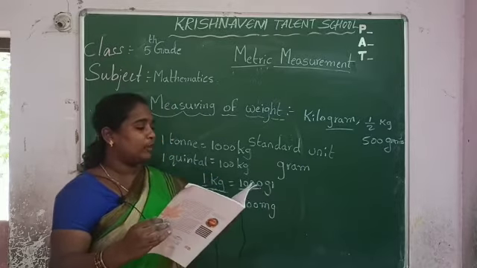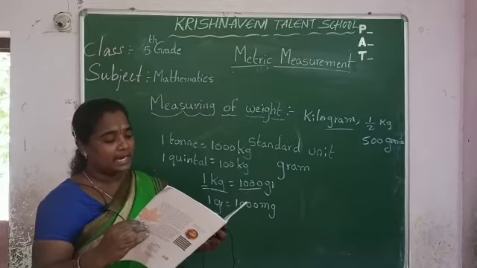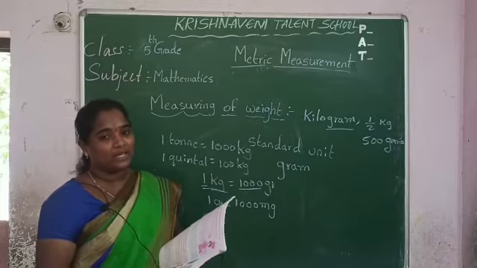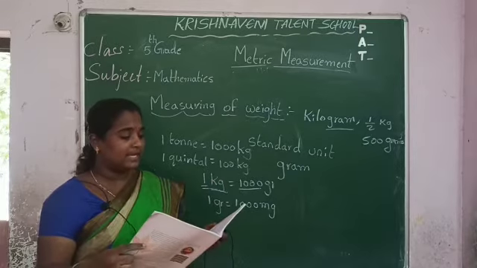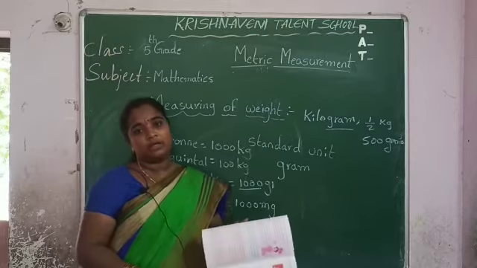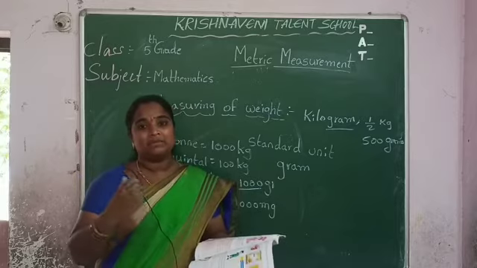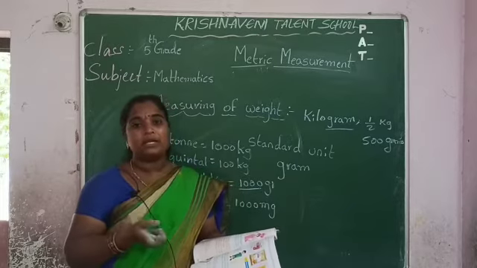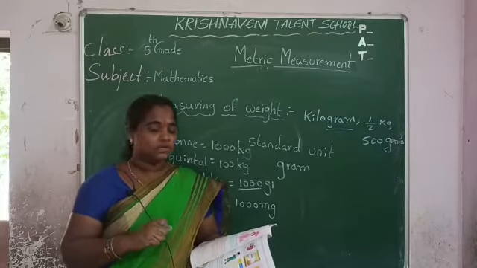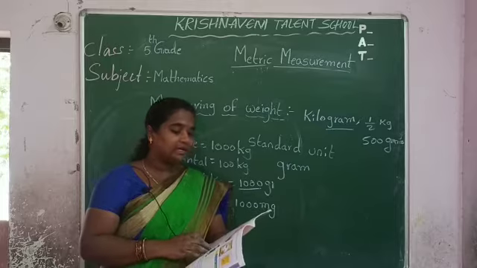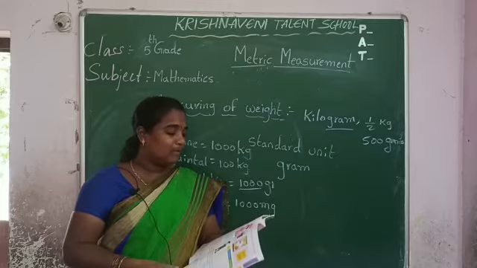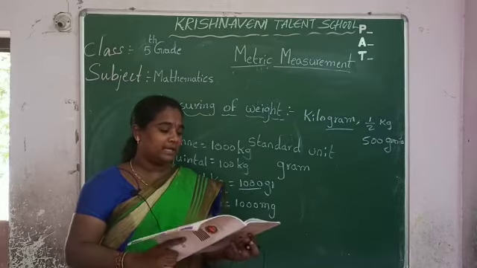Let us see how you can use these weights in our daily life. See here, Sudeep's mother is making a cake for New Year celebrations. For a 3 kg cake, she needs the following ingredients. When bakers make a cake, they need some ingredients. Without ingredients, you can't make the cake. So which ingredients do you need for making a cake? Maida 1 kg, sugar 1 kg, butter 1 kg, baking powder 300 mg.